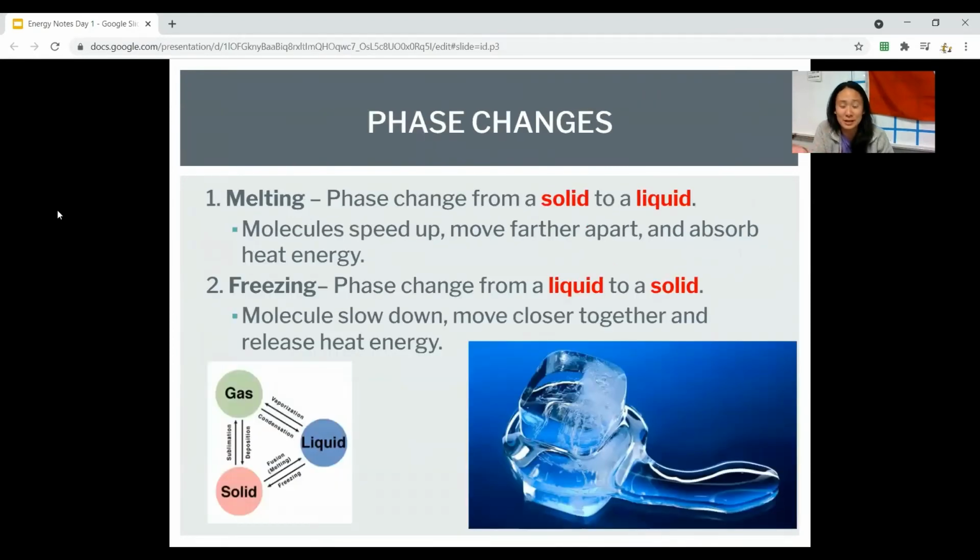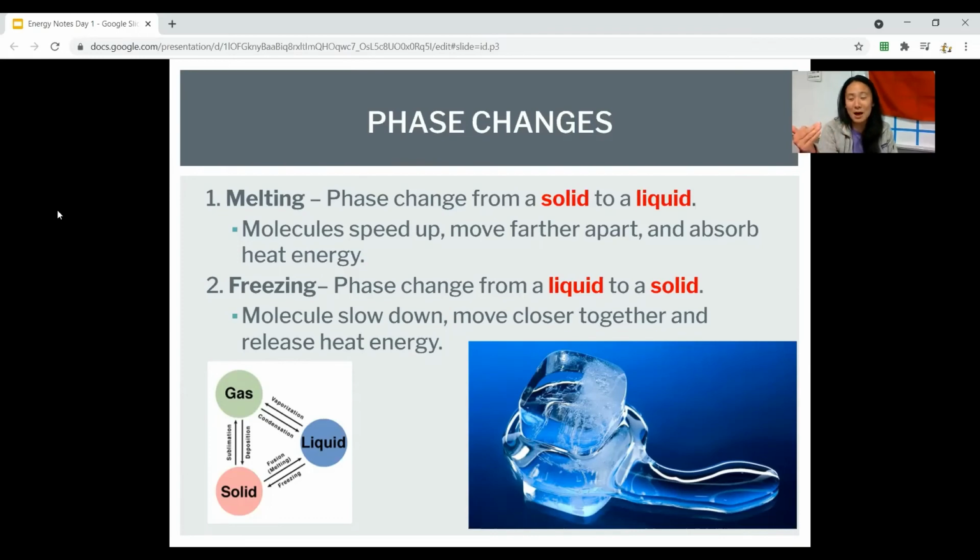So melting. And the biggest thing at this point, I want you to think about water. Water is very, very simple to think about. You know it, you're familiar with it. If ice melts, right, it's turning from a solid to a liquid. We learned of this at the very beginning in August. Now, freezing then is the opposite. It's going from liquid to solid.